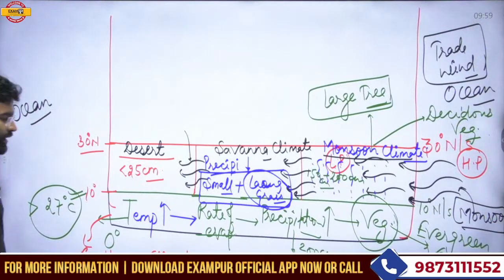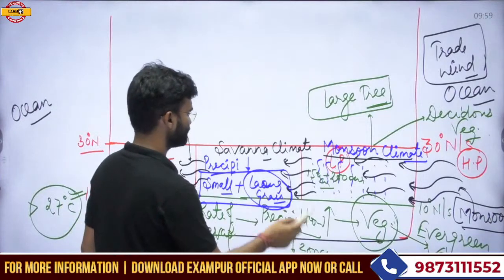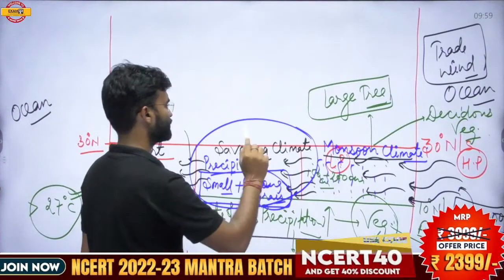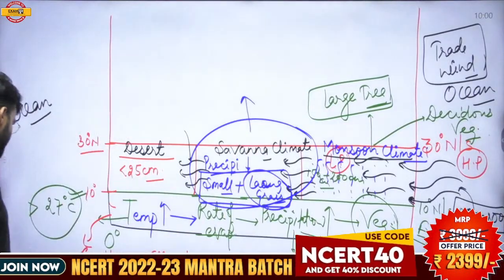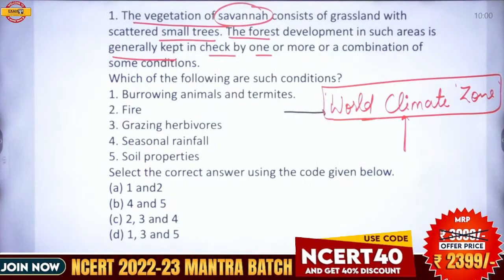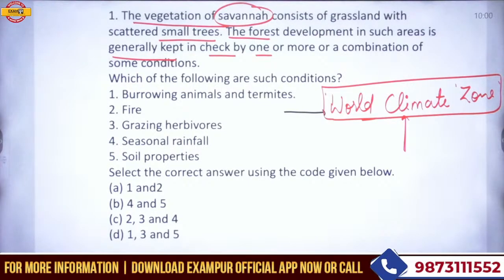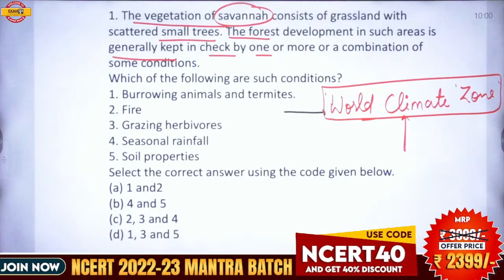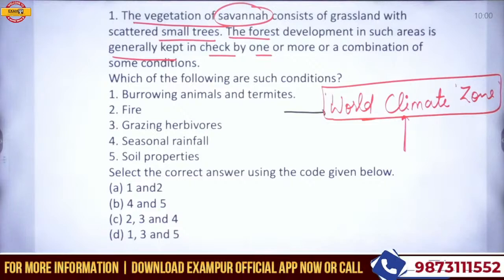So here, the question is related to this climatic zone. Now, read the question again. It asks about one or a combination of some conditions. Which of the following are such conditions that check the forest development in such an area? Burrowing animals and termites, fire, grazing herbivores, seasonal rainfall, soil properties. Which are the factors that check the development of the plants?